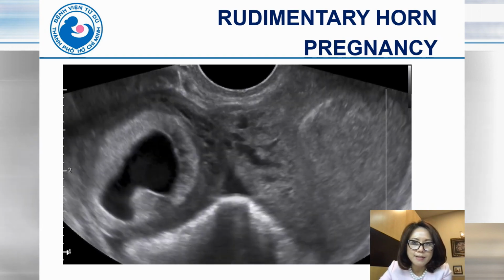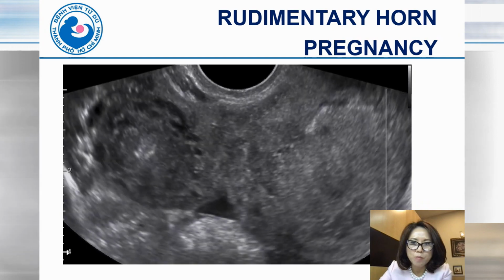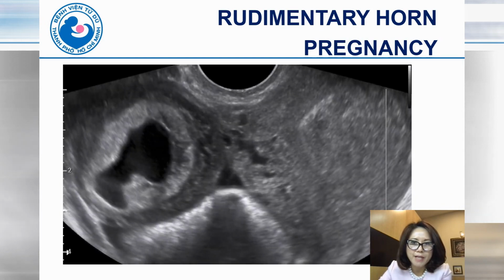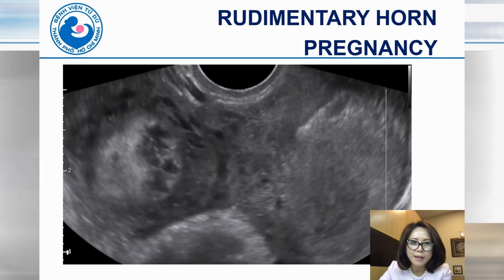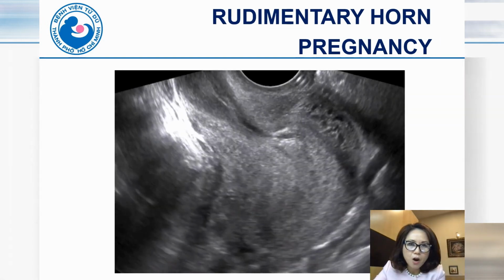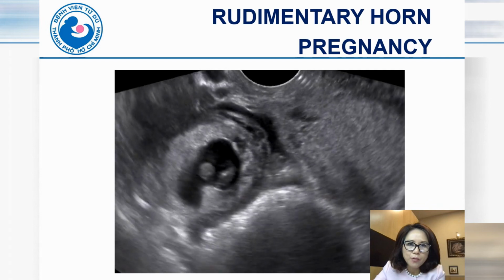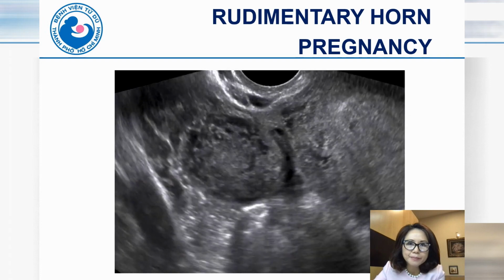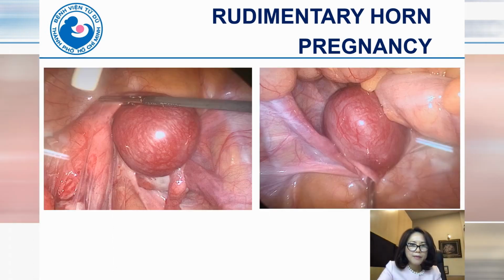On the transvaginal scan, you can see a pseudopattern of an asymmetrical bicornuate uterus, left side and right side. On the right side, you can see the GS completely surrounded by myometrium and separate from the unicornuate cavity. You see only one cervix, and the cervical canal is continuous with the lumen of the main unicornuate uterus on the left side. And this is the photo on laparoscopy. You can see this is the rudimentary horn pregnancy.